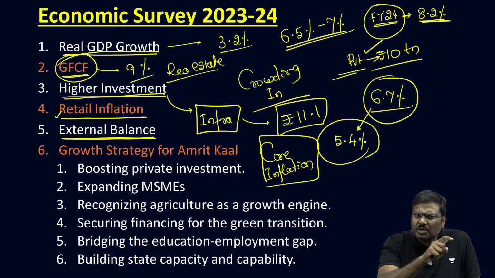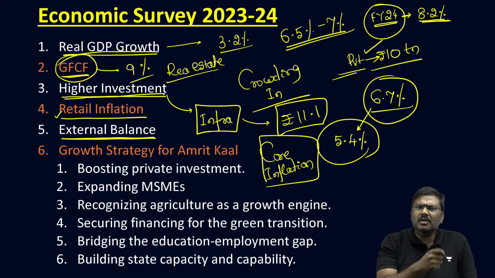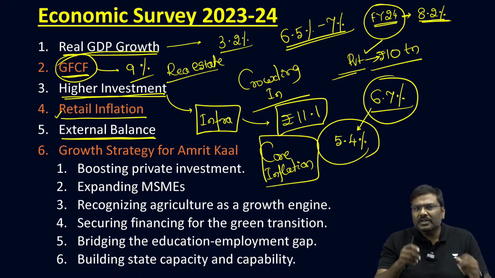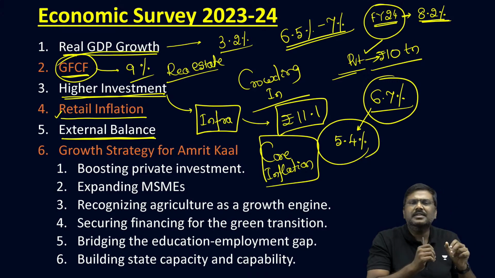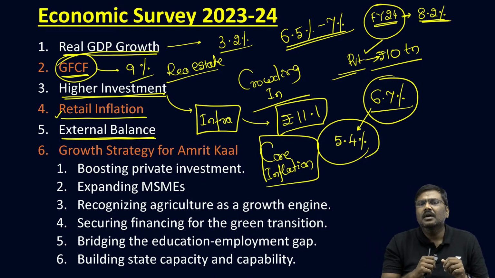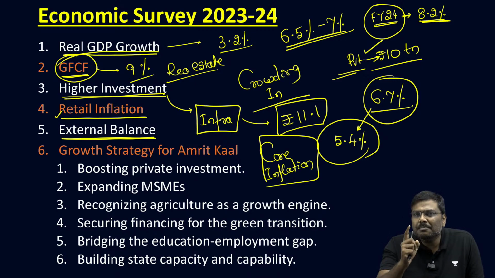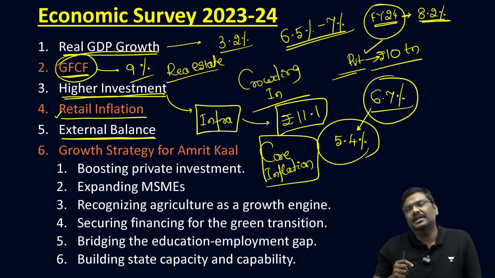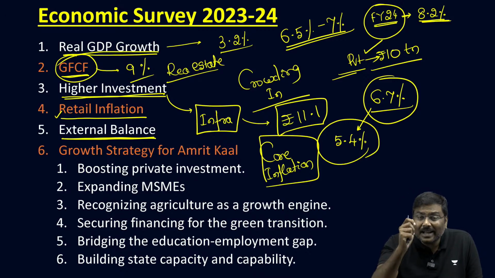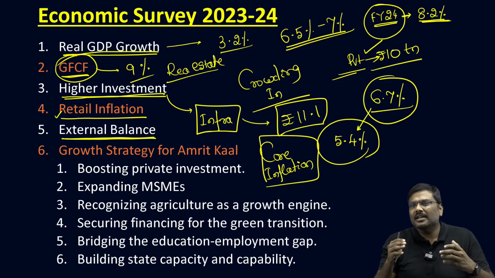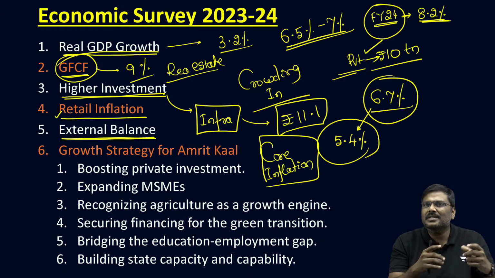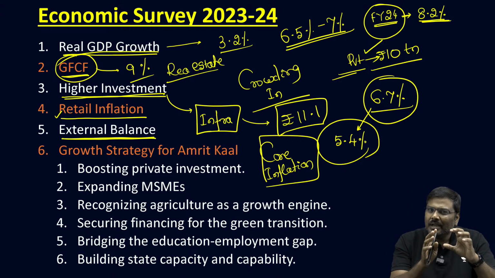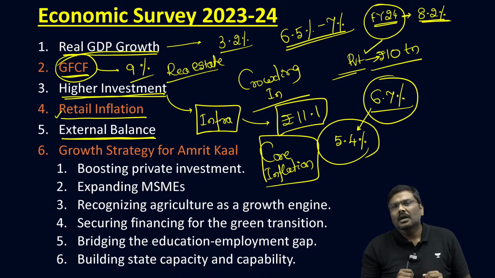In fact, for the last quarter of the previous financial year, for the first time in more than 4 years, we experienced a surplus in the current account, not deficit, in the current account. That has not happened for many years. It has happened for the first time in the last 4 years.